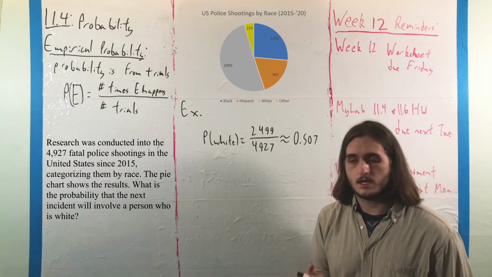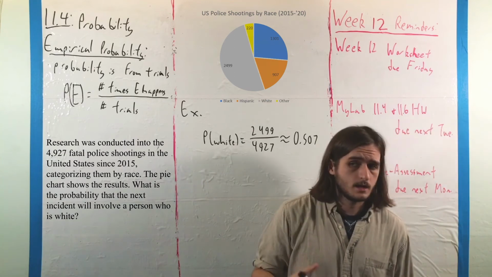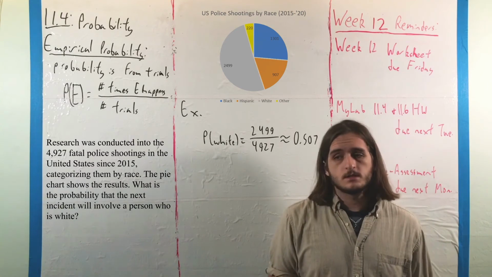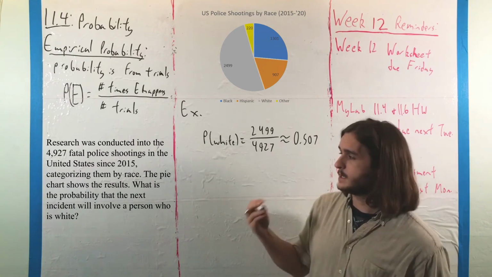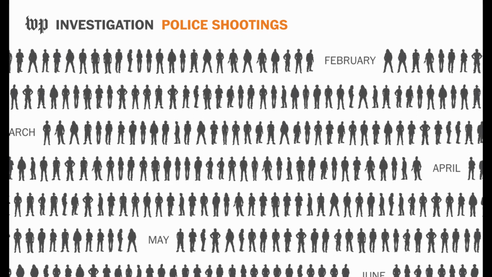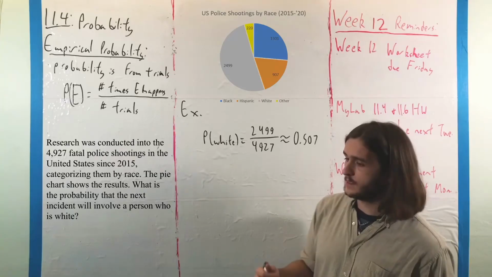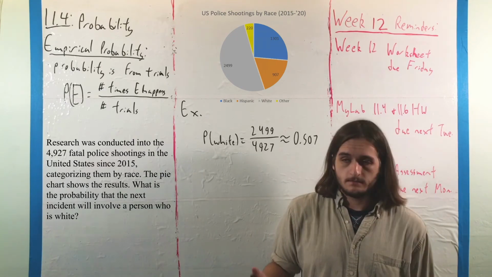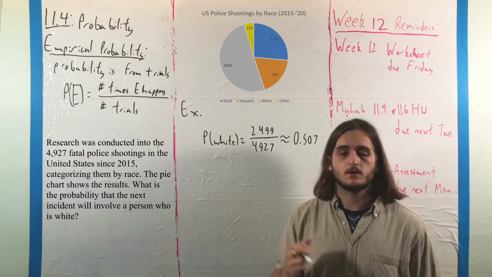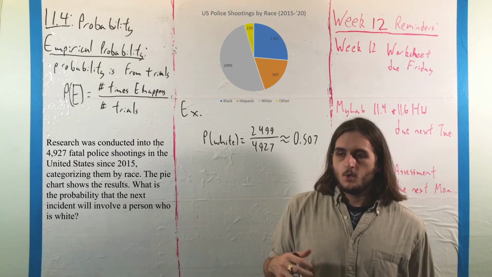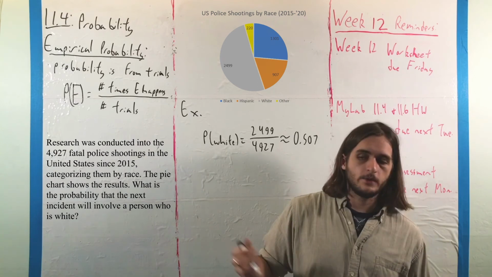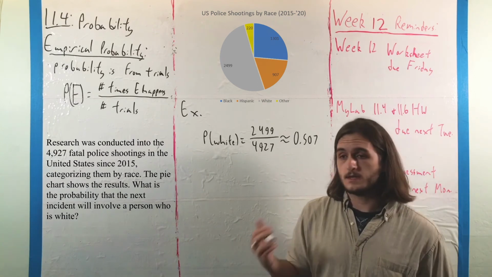Now, as with our last example, it's important to understand the context in which some of these numbers get drawn. Here, it's a bit impersonal to think of them just as these values when they're representations of people who were shot and killed, but beyond that, the raw data here might not tell the whole story, and it isn't guaranteed to tell the whole story anytime with empirical probability, as what we're seeing here says something different than what we might get if we look at these numbers in a more representative context.